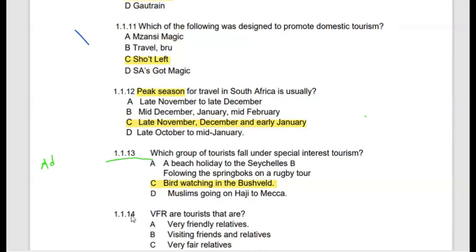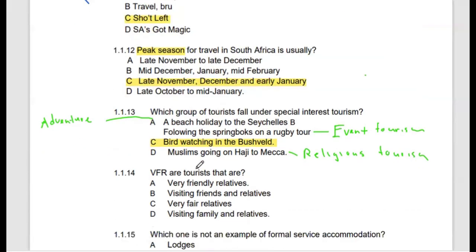We are eliminating it. Then this is event tourism. Then this is called religious. So after eliminating those other three options in green, we are left with bird watching in the bushveld.